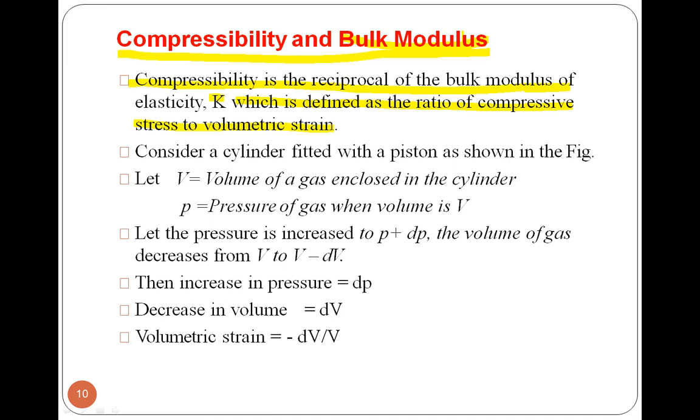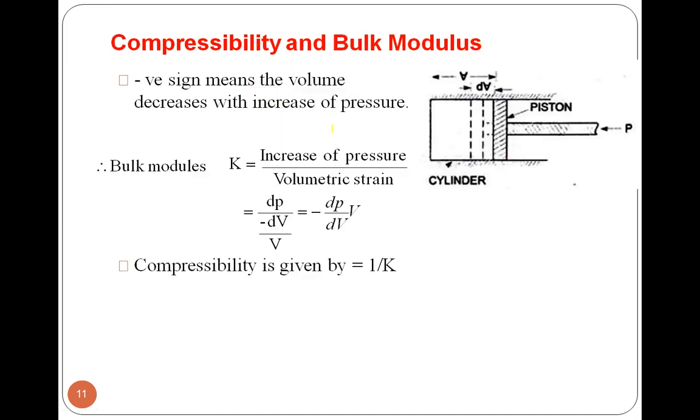So first of all, we will see the bulk modulus, then we will see the compressibility. Compressibility is the reciprocal of bulk modulus. And bulk modulus is the ratio of compressive stress to the volumetric strain, that we have already learned in the theory of engineering design, right? So again, I am going to repeat it here.